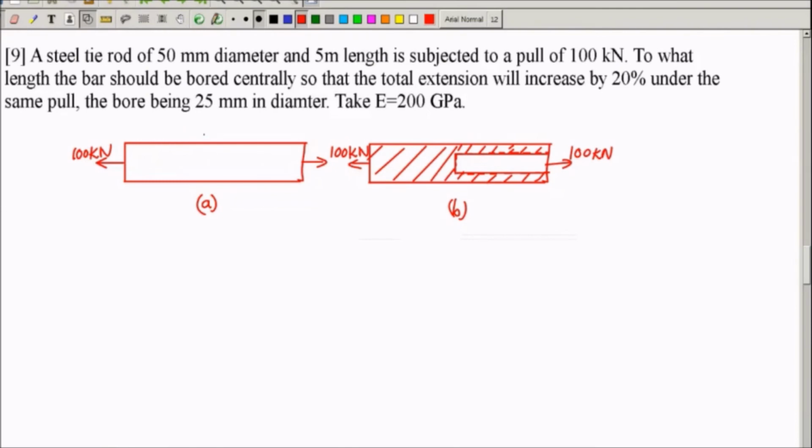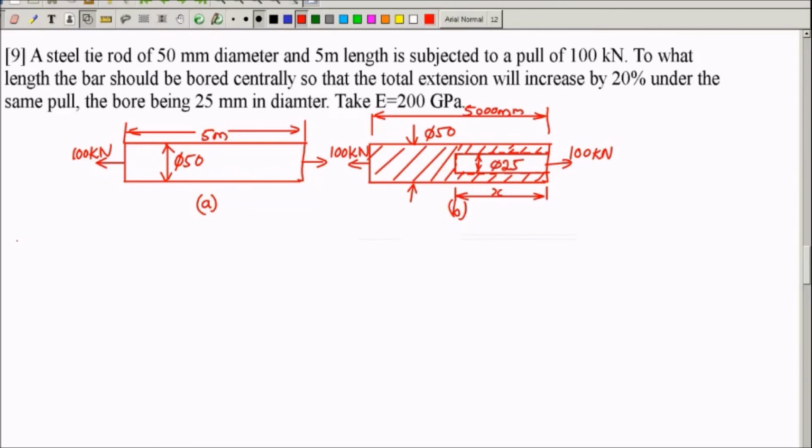Initially the rod length is 5 meter and diameter is 50 mm. Here also diameter is 50 mm and total length is 5 meter. 5000 mm means 5 meter. Now our job is to find out the length here. I will call it x, and this inner core diameter is given as 25.